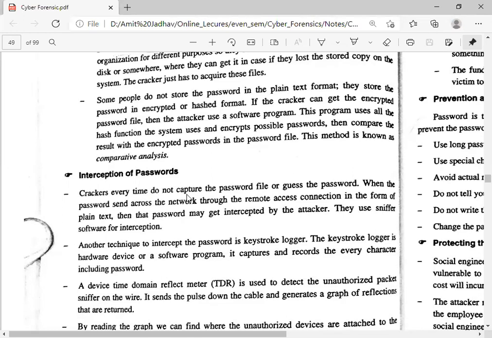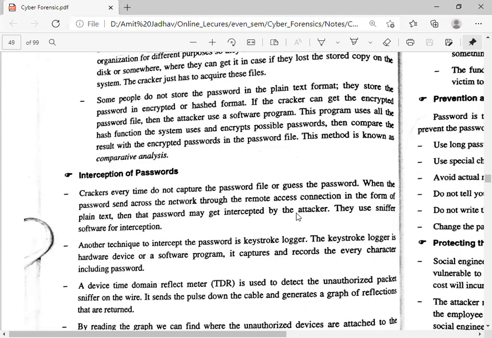Crackers do not every time capture the password file or guess the password. When the password is sent across the network through a remote access connection in the form of plain text, then the password may get intercepted by the attacker. Whenever the user uses any web application or any application that is connected with the server, at that time the user enters their ID and password, and that password moves through the network in packets.